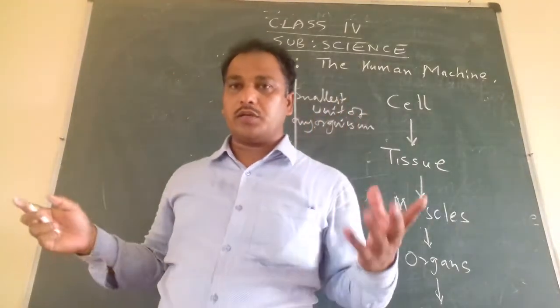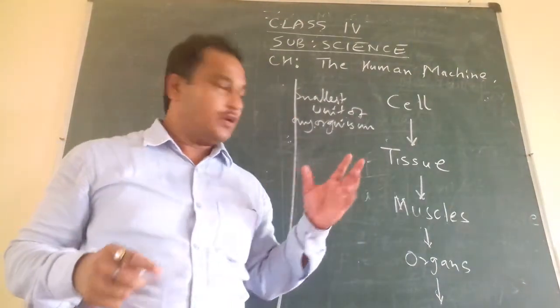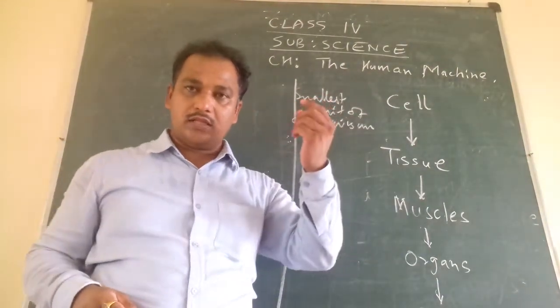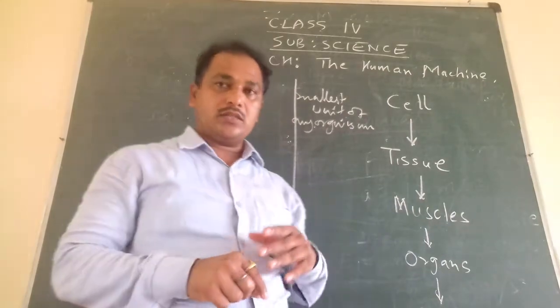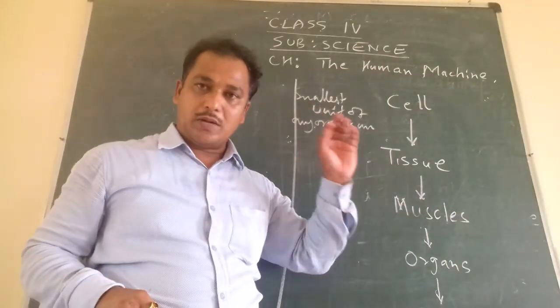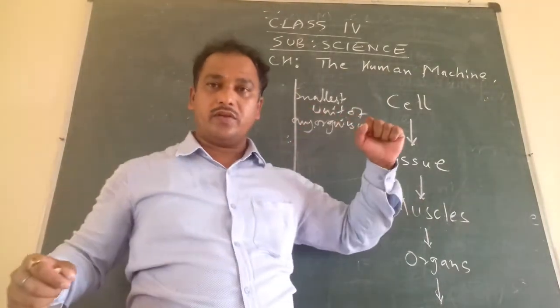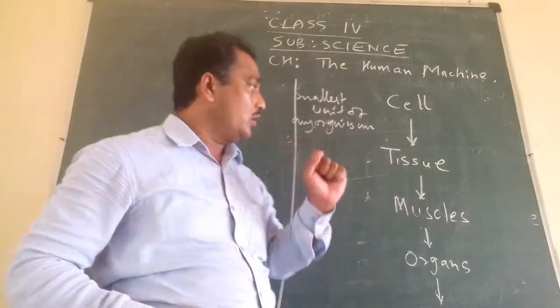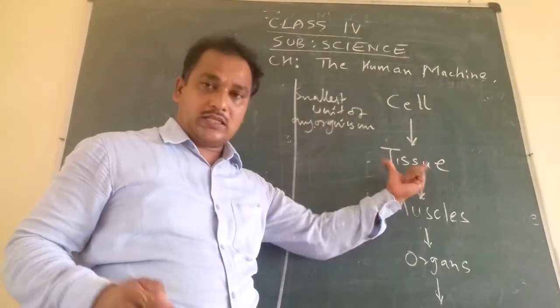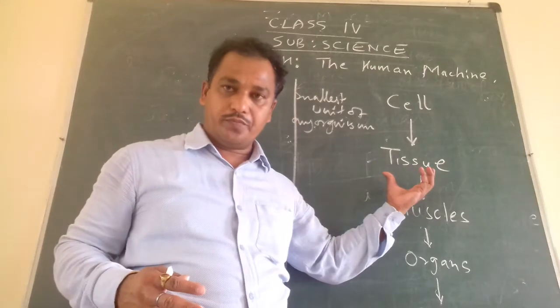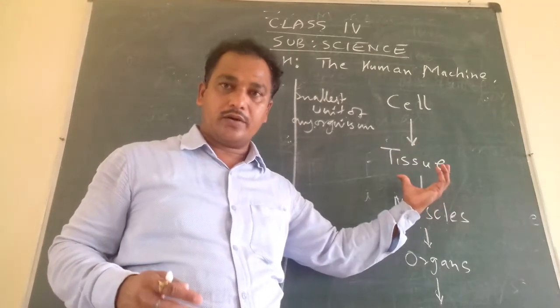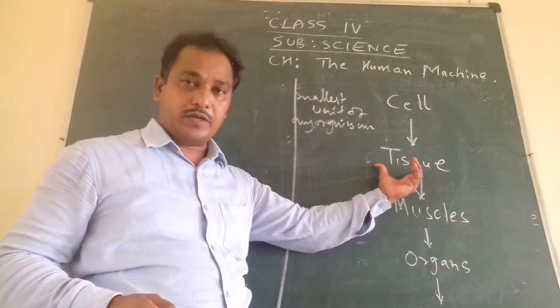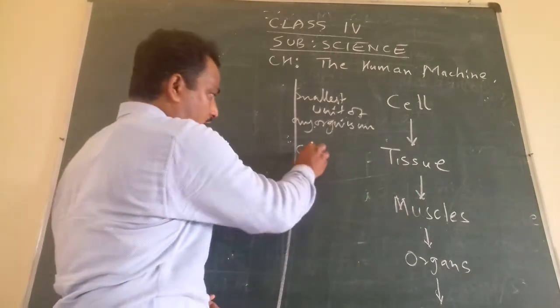A lot of living organisms are there on the earth, animals, plants. So there is plant cell and animal cell, different types of cells depending upon whether it is a plant cell or animal cell. Similarly, human beings have human cells. After that, cells combine to form the tissue. It is bigger than the cell. It is a combination of cells.